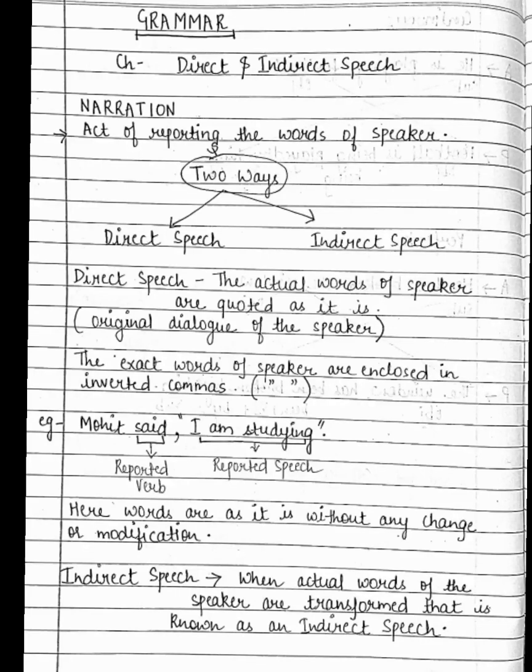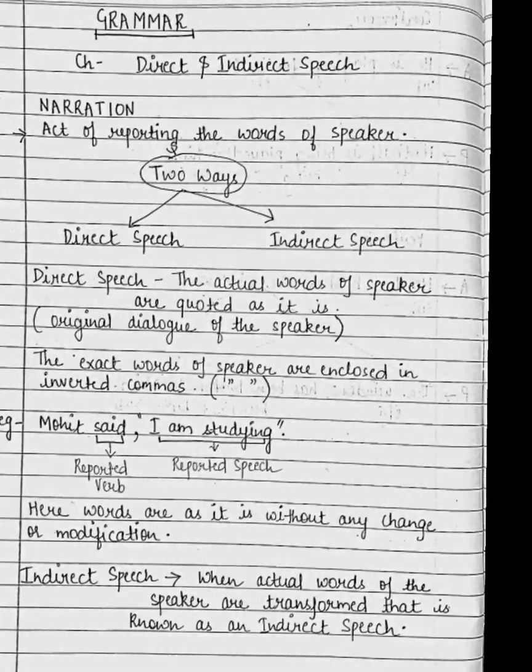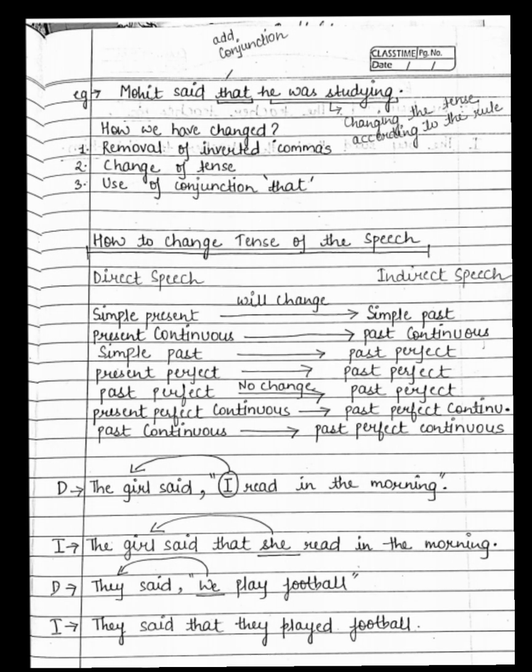Clear? Now how do we change that into indirect speech? Let us see with the help of an example. Now students, here comes the most important point: whenever we have to change any direct speech into indirect speech, we have to follow three steps. Number one is removal of inverted commas.